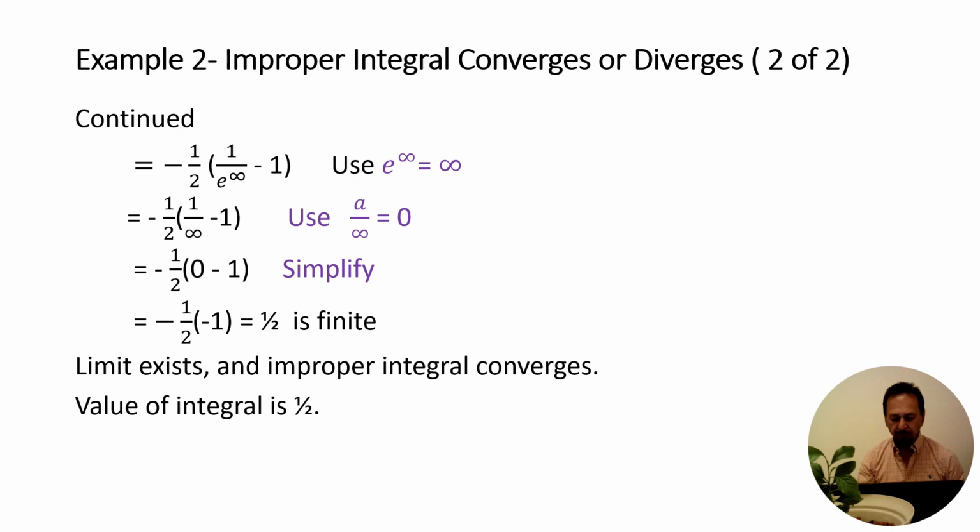So 2 times infinity is infinity. Now we have minus 1/2, 1 over e to the infinity minus 1. But e to the infinity is infinity, so we have negative 1/2, 1 over infinity minus 1 over infinity is 0, because any number divided by infinity is 0. So now we have a negative 1/2, 0 minus 1, which will be negative 1/2 times negative 1, which is positive 1/2. Since 1/2 is finite, the limit exists, and we say the improper integral converges, and the value of the integral is 1/2.